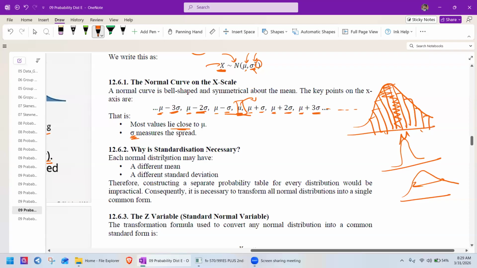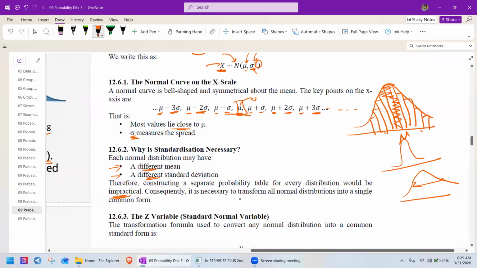Why is standardization necessary? Why do we need standardization? Each normal distribution may have a different mean, and it has its own standard deviation. So they have different means and different standard deviations. Therefore, constructing a separate probability table for every distribution would be impractical.